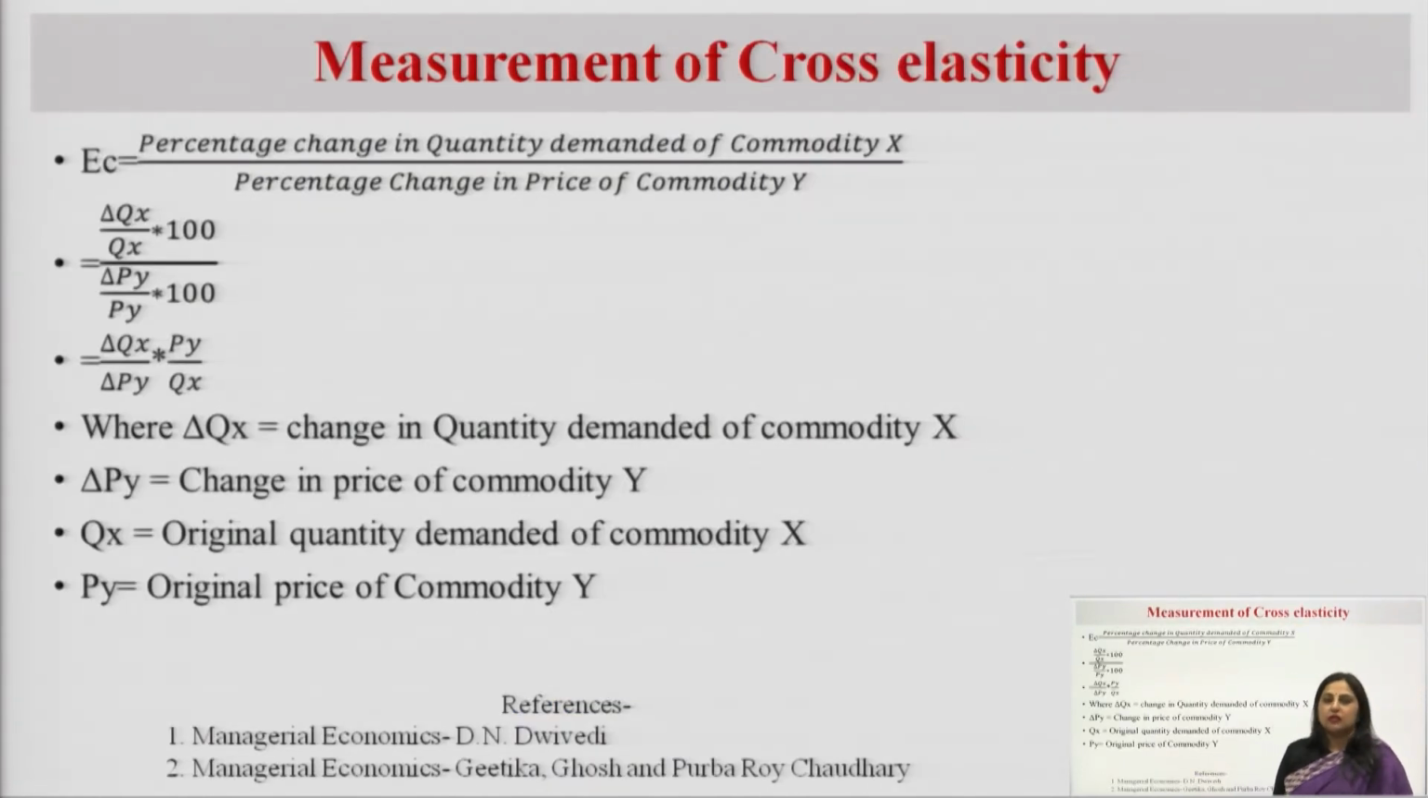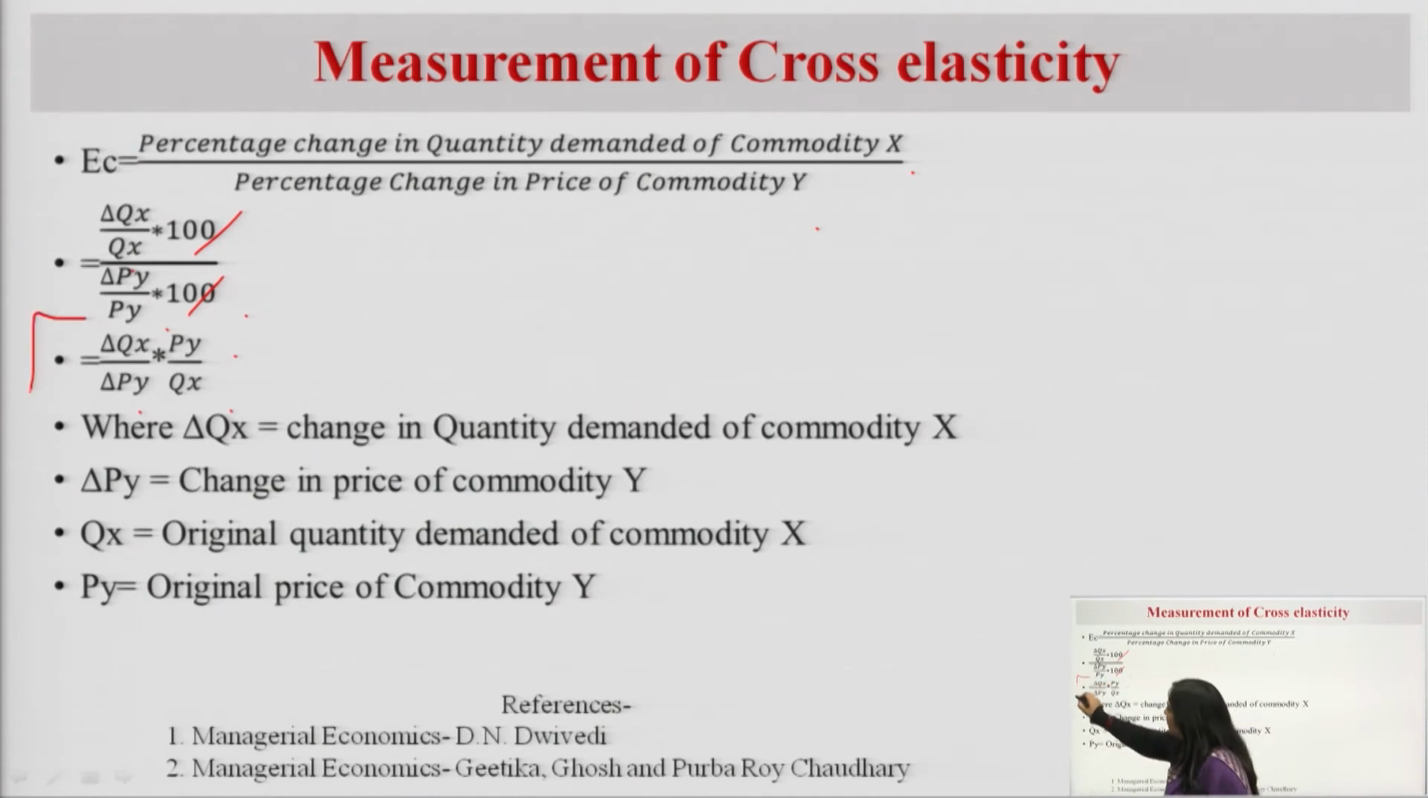Then how do we measure the cross elasticity? What is the formula? We take the percentage change in quantity demanded of commodity X divided by the percentage change in price of commodity Y. To calculate the percentage change, we take delta Qx upon Qx into 100, and delta Py upon Py into 100; the 100 gets cancelled. So, what remains is delta Qx upon delta Py into Py upon Qx. This is our formula to calculate the cross elasticity of demand.